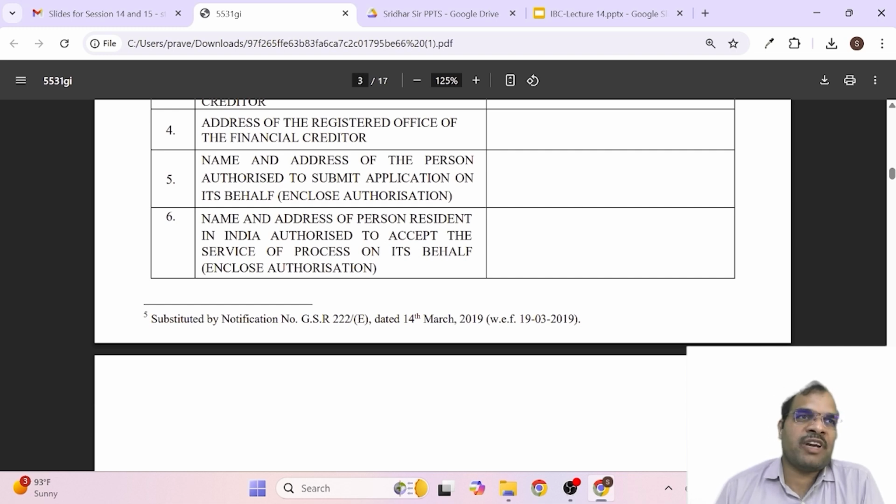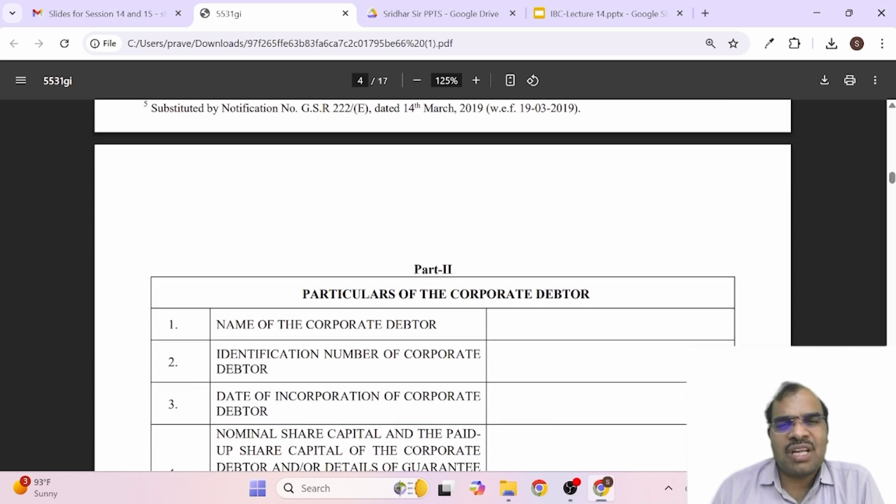Take the example that the financial creditor happens to be non-resident in India, that is, resident outside India. Then there should be someone who accepts any notices, whatever they are. If you are sending or serving any notices, someone should be there to accept them. So you have to give these details.